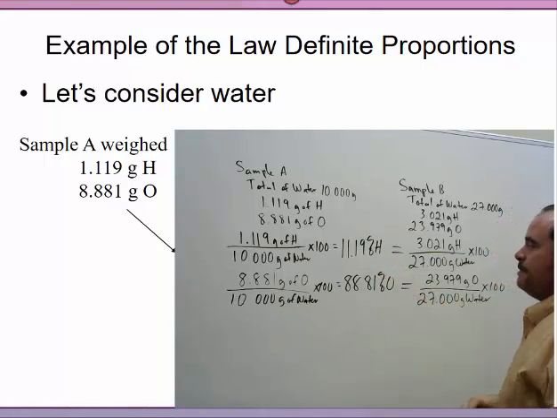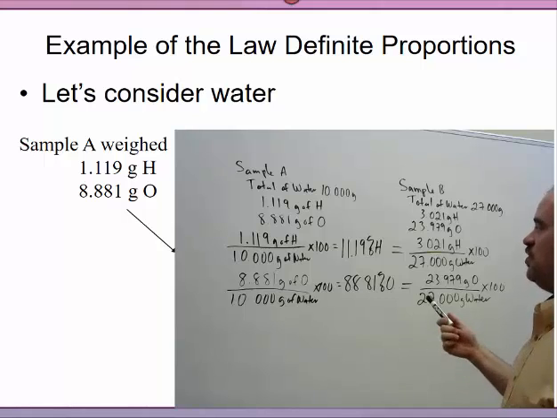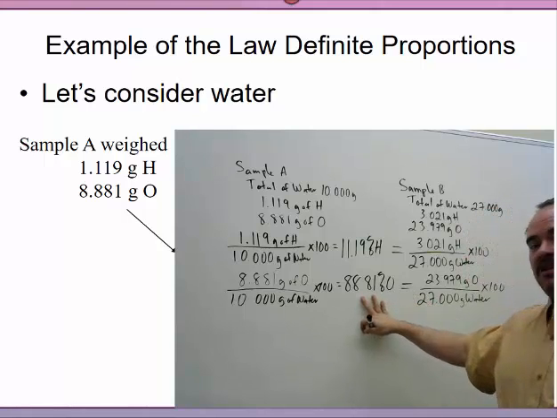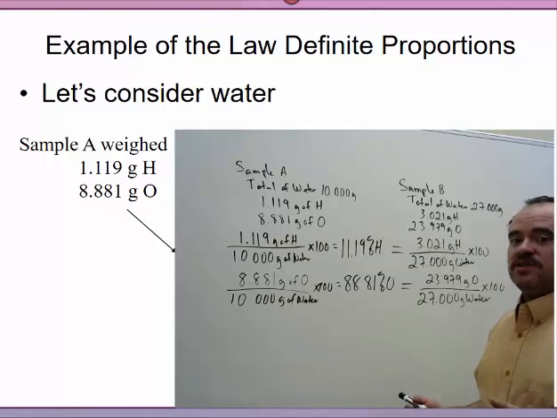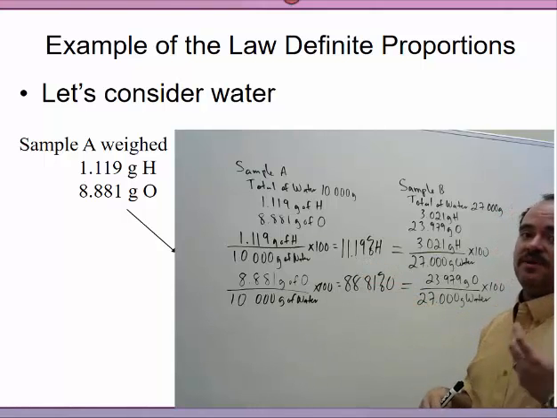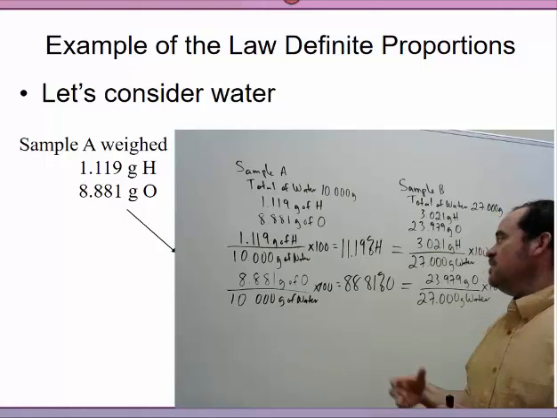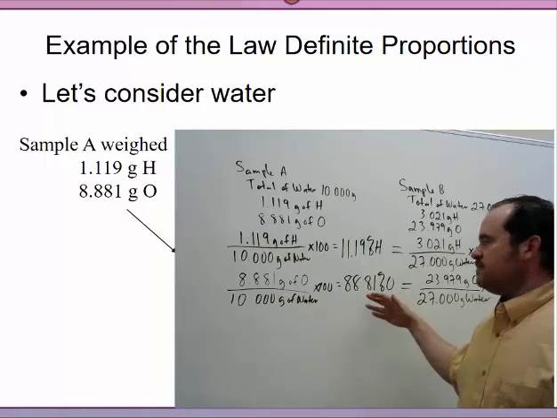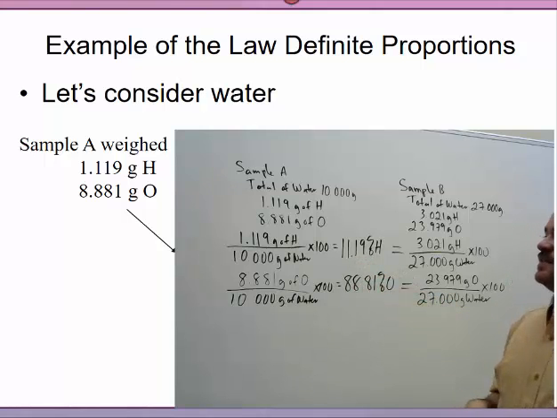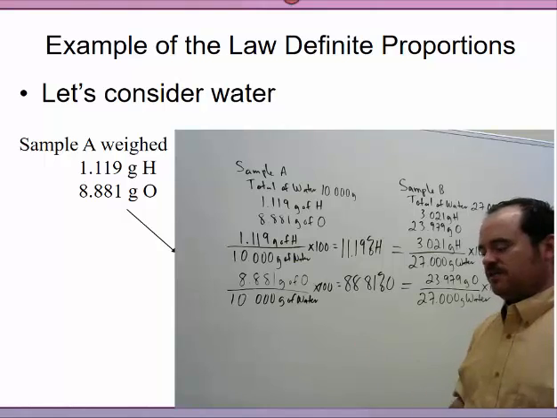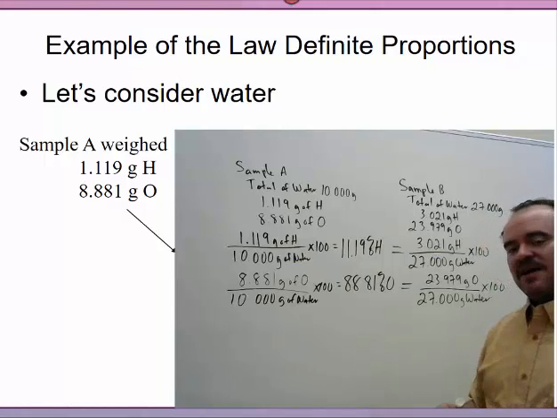Notice also that the amount of oxygen is greater than that of hydrogen, and that's true because most of the weight is oxygen. Hydrogen is much lighter than oxygen, so most of it is dominated by the oxygen. This is the percentage amount. So that illustrates how the law of constant composition works.